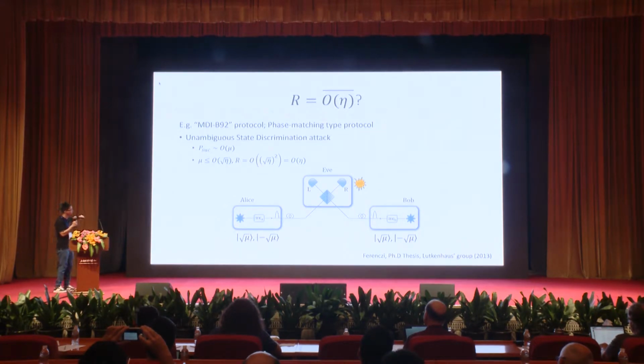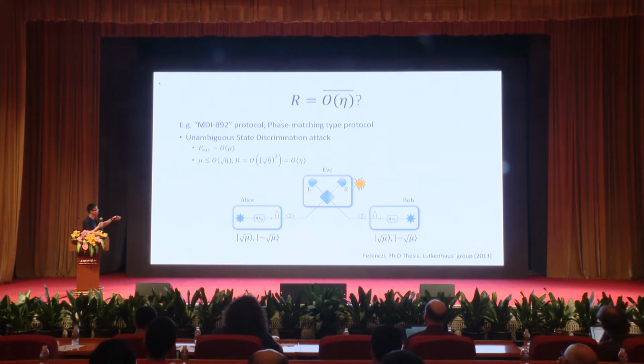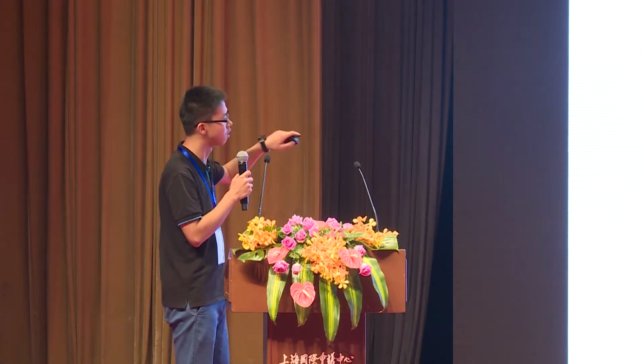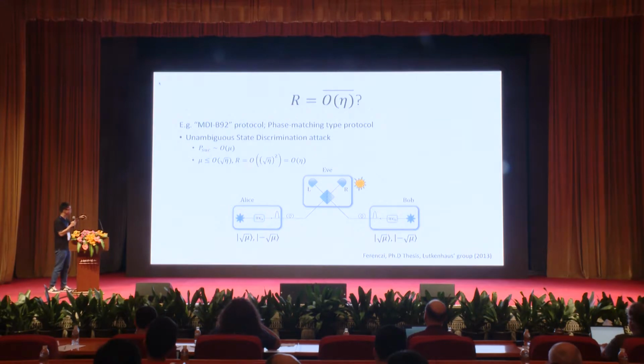But if we consider an attack scenario, like if Eve performs a USD attack, to discriminate whether the phase Alice sent out is alpha or minus alpha, the successful probability should be a linear function of the intensity mu. So to keep the protocol secure, you have to promise that the intensity of the coherent states Alice sends out should be smaller than square root of eta.